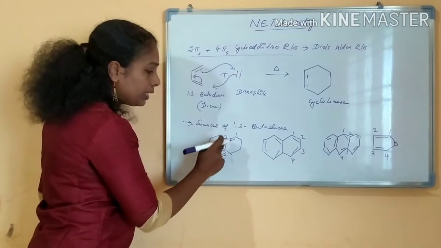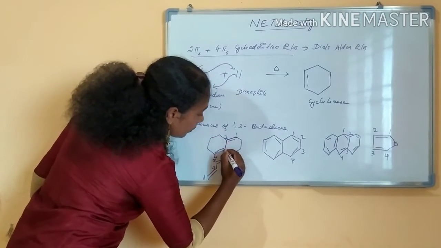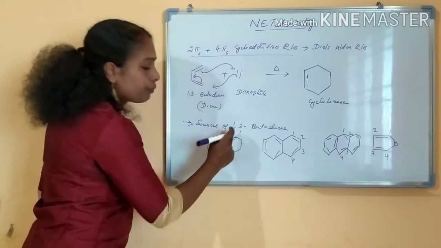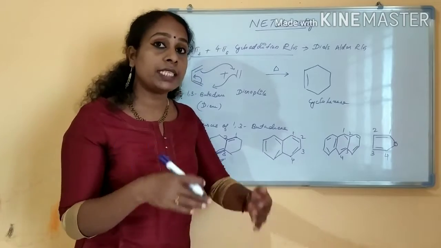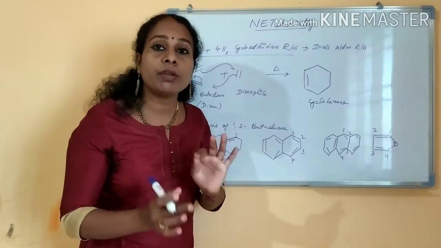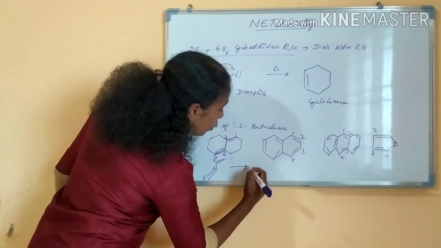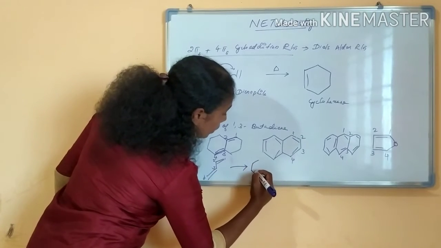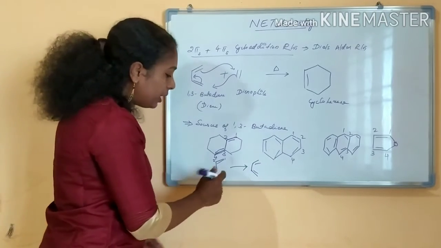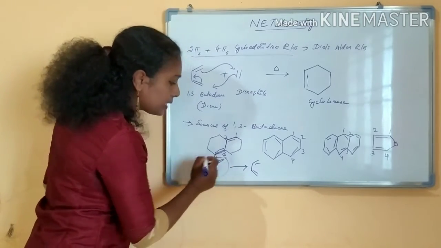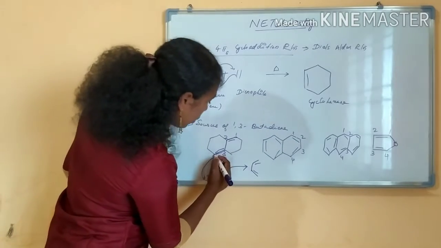See, this is a 1,3-butadiene system, but this is a trans form, right? So trans dienes will not react. If a trans diene is to participate in the reaction, first it will be converted to the cisoid form. Why? Because this is a highly strained system. These trans dienes are highly strained systems, so this will not react.